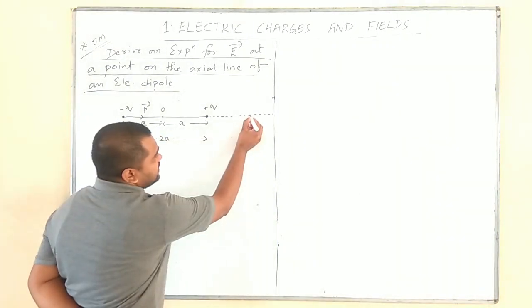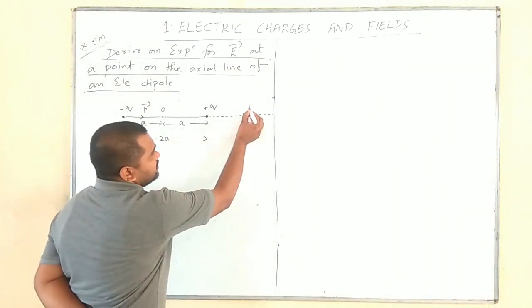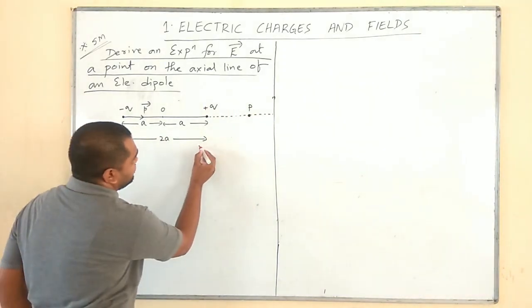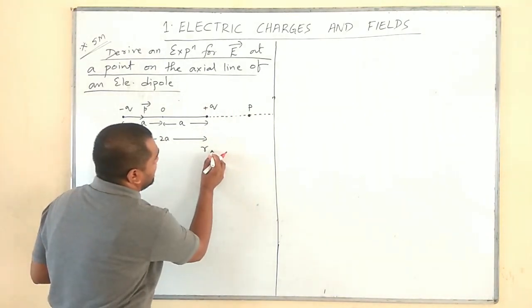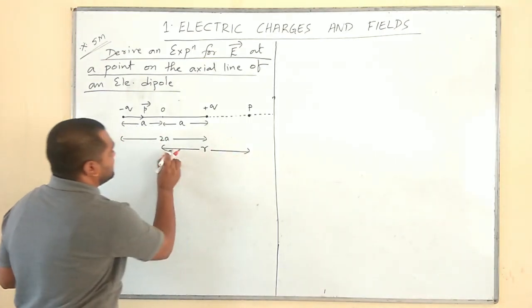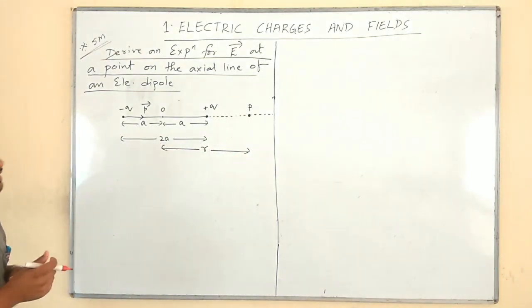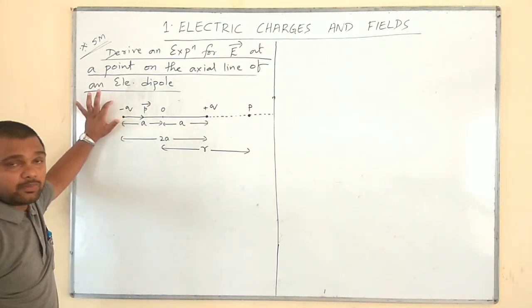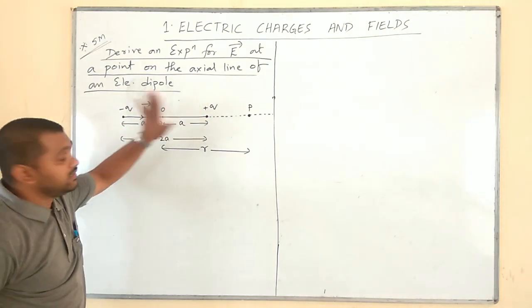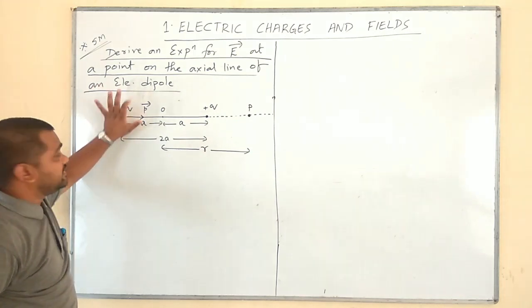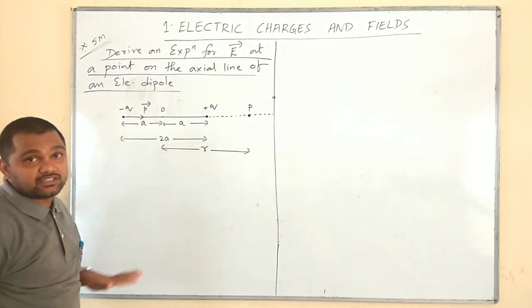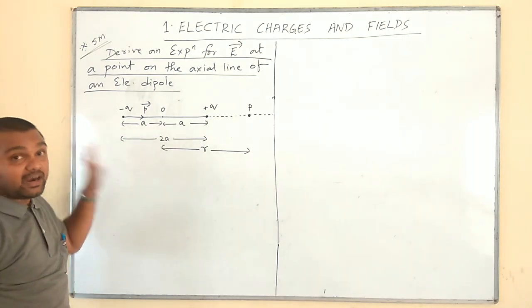Now, I am going to consider one point over here, that is some point P at a distance of small r from the center of the electric dipole. Since this dipole consists of two equal and opposite charges, the net charge of this system will be 0 according to the concept of additivity.